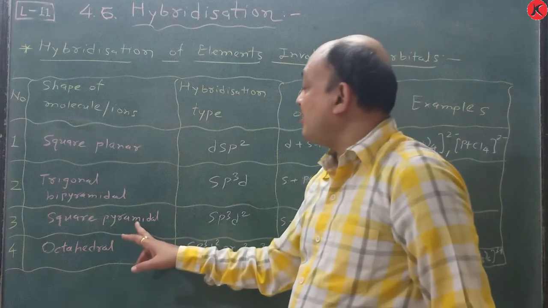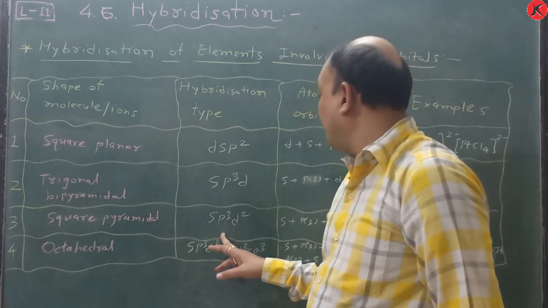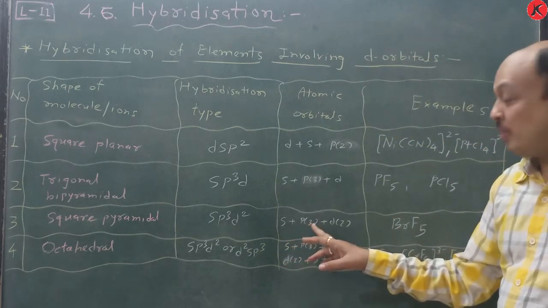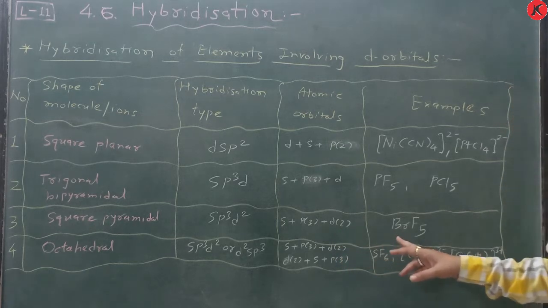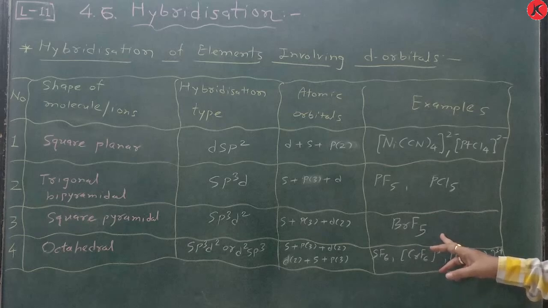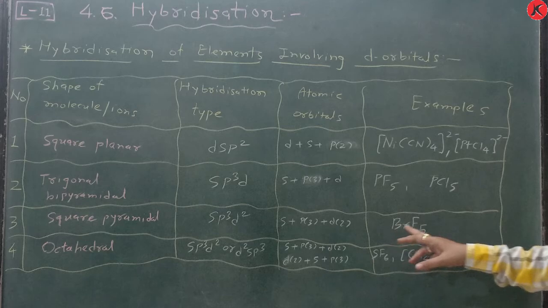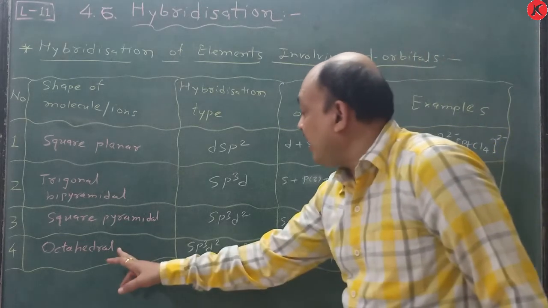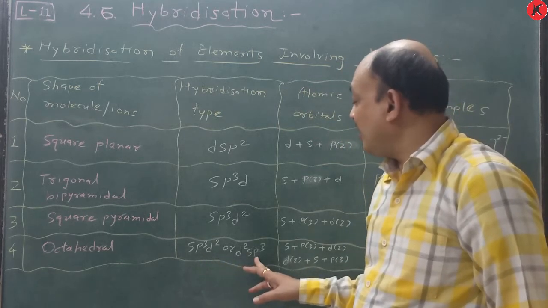Third is square pyramidal. Hybridization is sp3d2, in which the atomic orbitals are one s, three p, and two d orbitals. The example is BrF5, bromine pentafluoride. Fourth is octahedral, where the hybridization is sp3d2 or d2sp3.